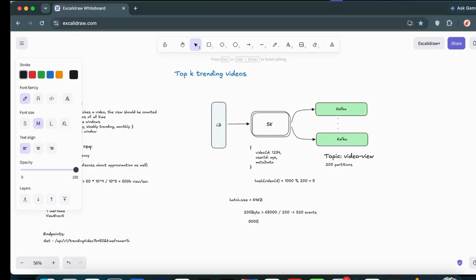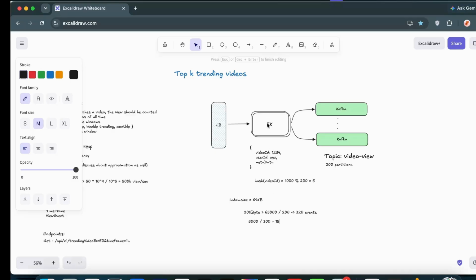So we are not making 5k network calls. Instead, we are sending 320 events per second. Let me just assume 300. So obviously it is going to be around 15 network calls or something that we are making generally, correct? So that is something we are dealing with.